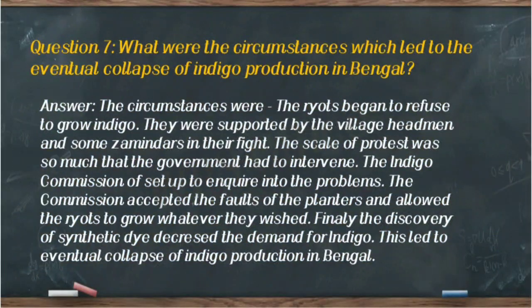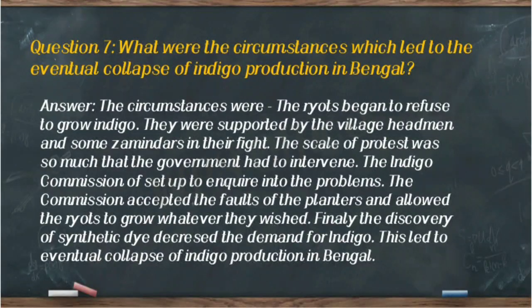Now question number 7. And the question is, what were the circumstances which led to the eventual collapse of indigo production in Bengal? And the answer is, the ryots began to refuse to grow indigo. They were supported by the village headmen and some zamindars in their fight. The scale of protest was so much that the government had to intervene.